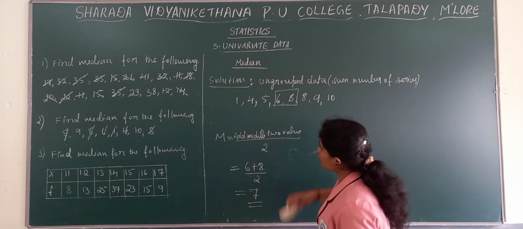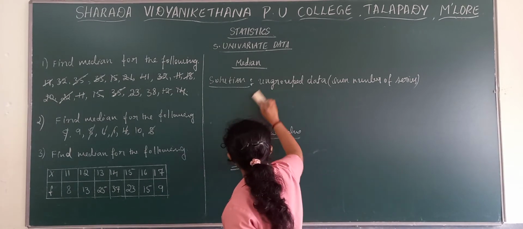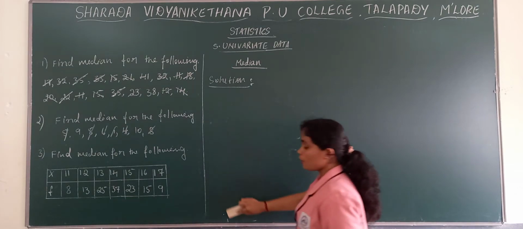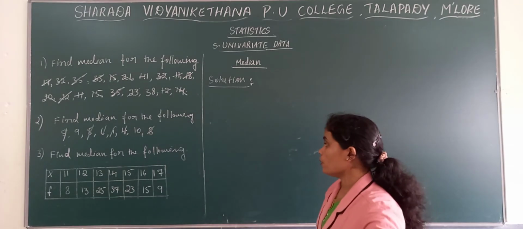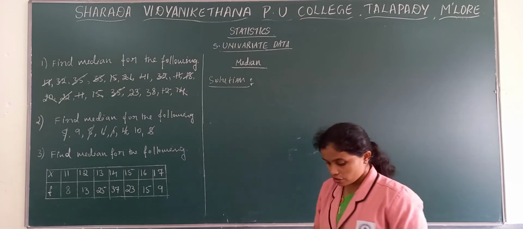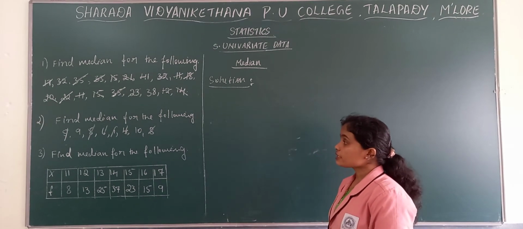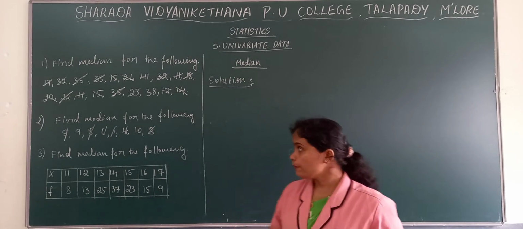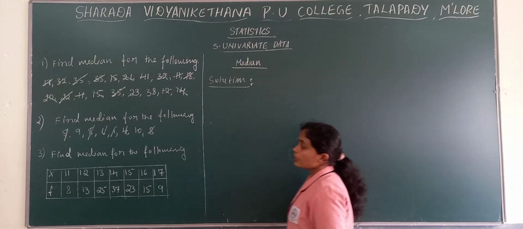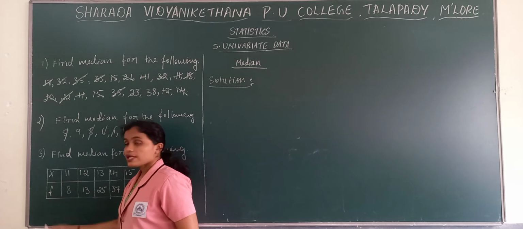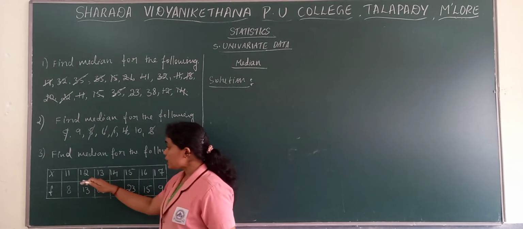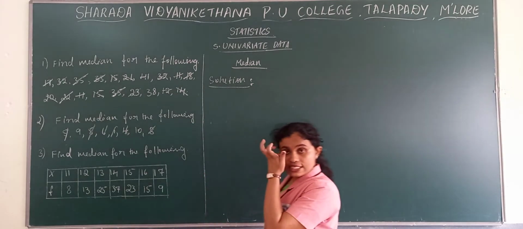Then next we will see the third problem there. Observe the problem. Which kind of problem is it? When you see, there is a difference between the first problem and the third problem. If you check the third problem, here we have x as well as frequencies. Find median for the following. Here x as well as frequencies are given.